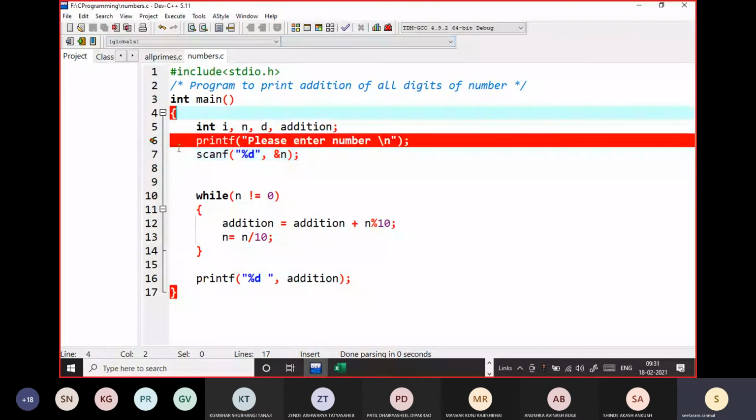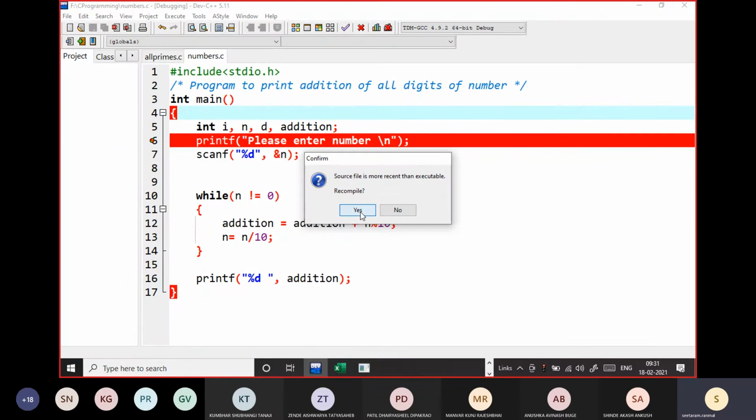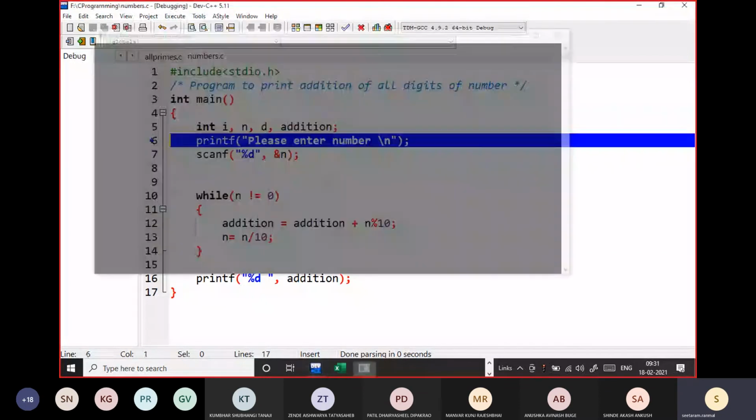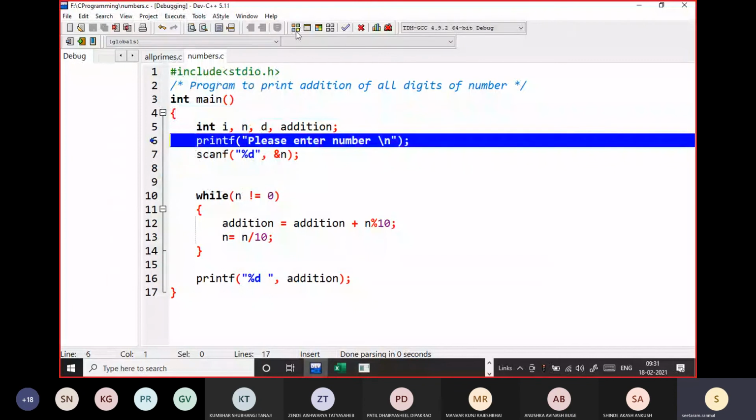Stop execution. Okay, so this is a breakpoint. It will go for the execution, it will go to the printf. Then debug. Yes. You have to click on compile first whenever you want to debug.